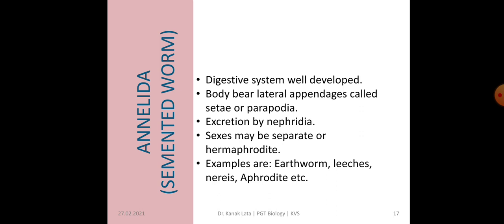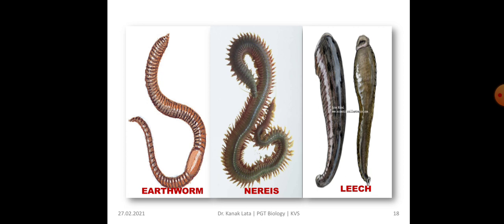Excretion takes place by special structures called nephridia, and sexes may be separate or may not be separate, means hermaphrodite also. Some organisms are earthworm, leeches, Nereis, Aphrodite, etc. Here you can see earthworm, Nereis and leech.